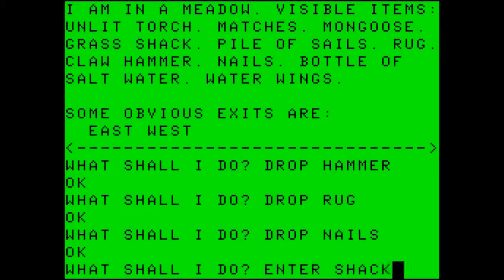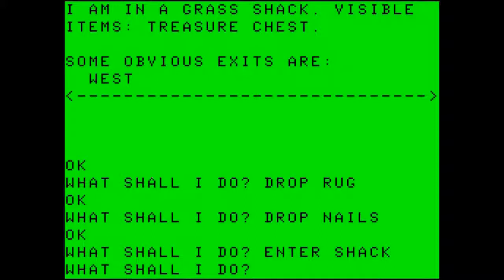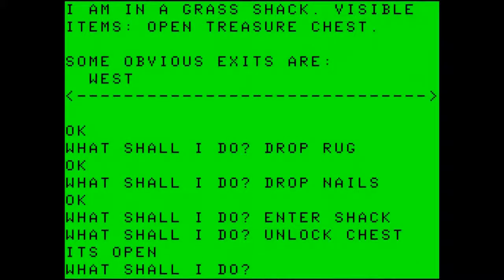Enter the shack. And remember the grass shack with the treasure chest. Let's unlock the chest. It is now open. Let's examine the chest.